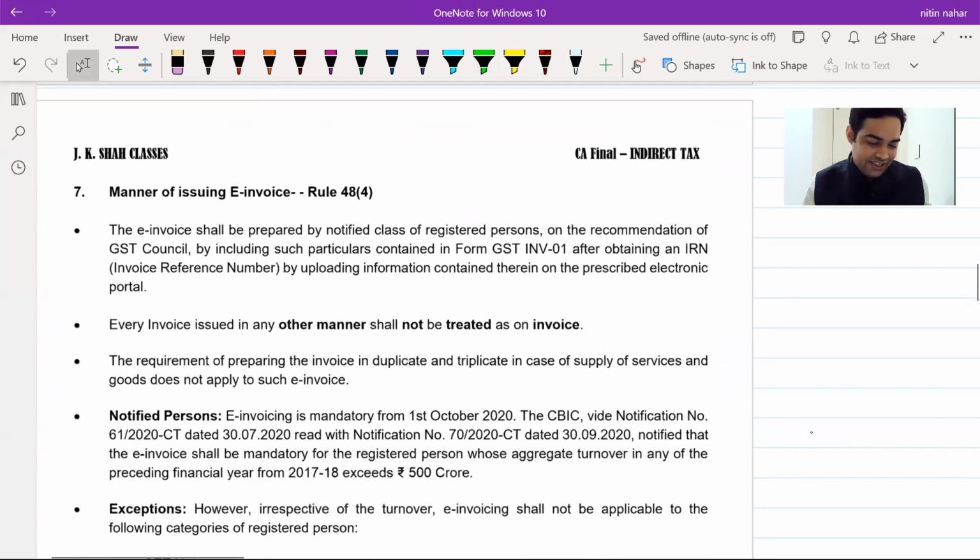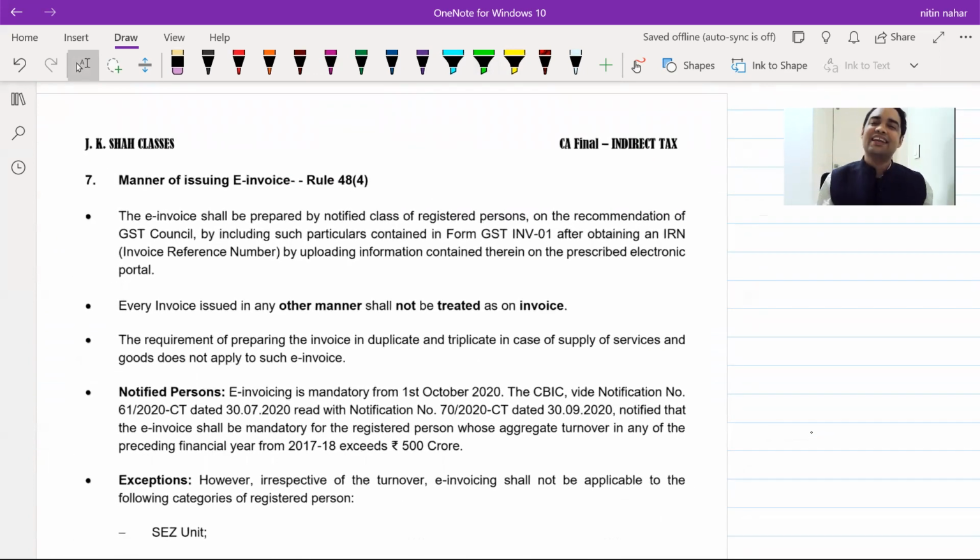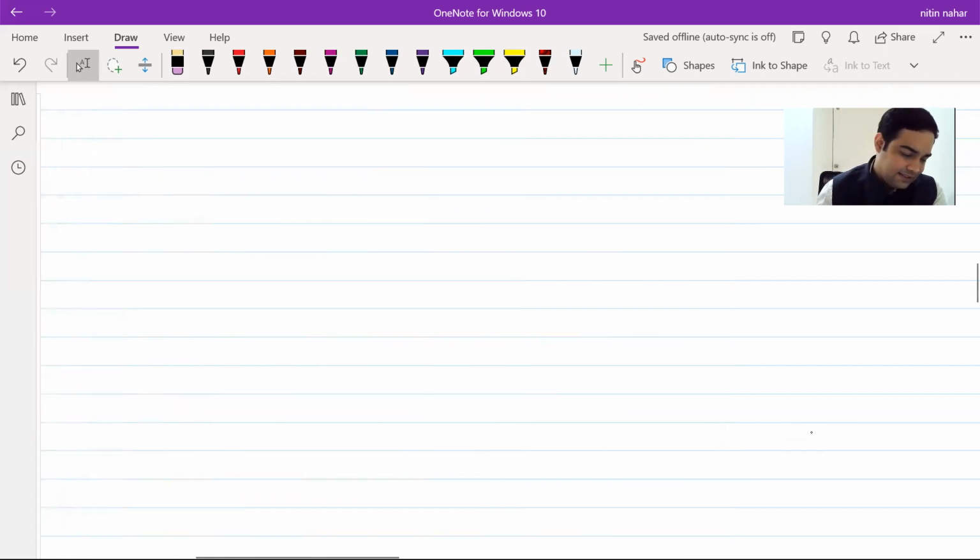Then we have a point on manner of issuing e-invoice. Yes, e-invoice has been introduced with effect from 1st October 2020. That means it would be applicable for your exams because all the amendments till 31st October 2020 are applicable for your exams. Now, what's the change with regard to e-invoicing? What is e-invoicing all about?